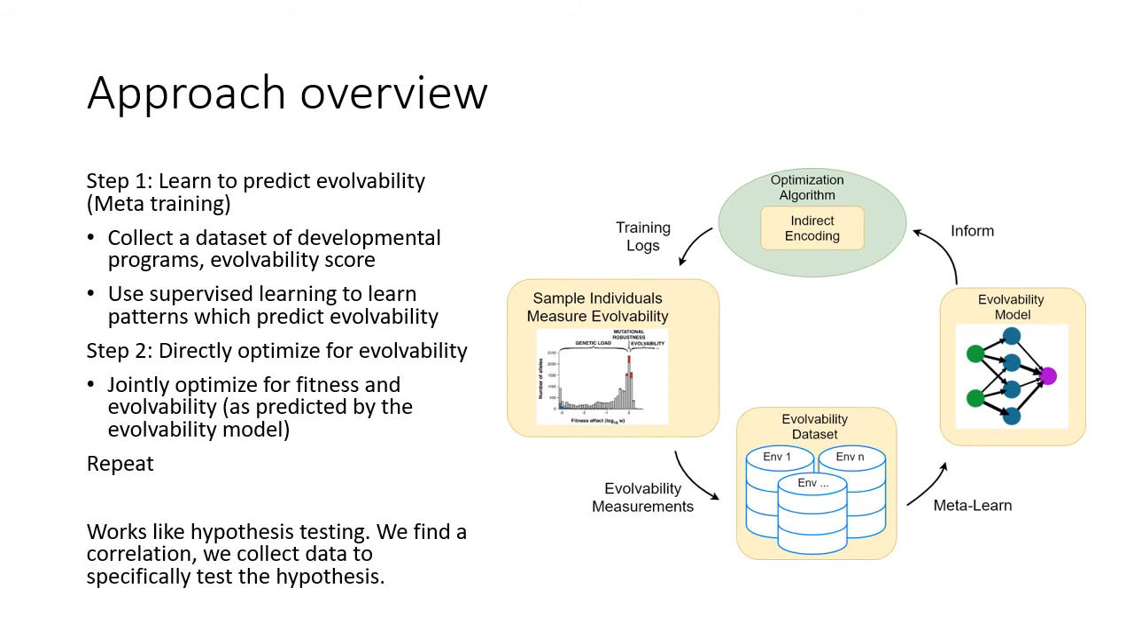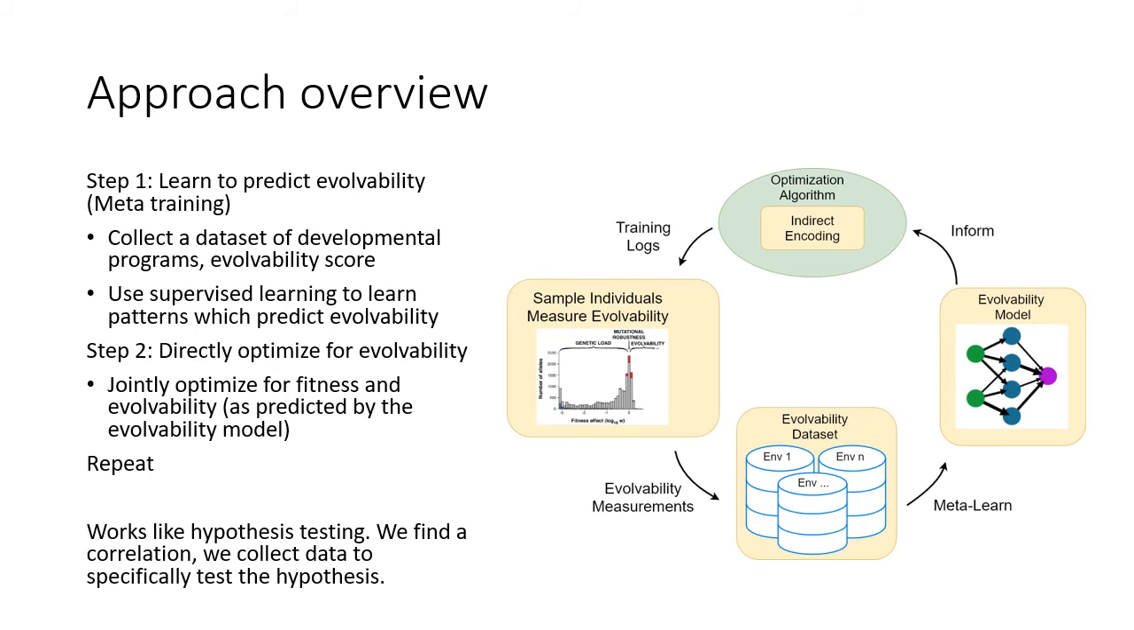Step 1 is to collect a dataset of developmental program and evolvability score pairs. Once we have a large amount of data, we can use supervised learning to train the evolvability model to predict the evolvability of a developmental program.